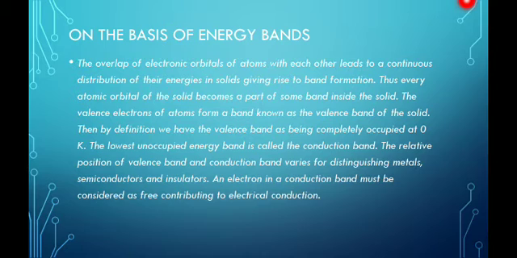It is completely occupied at 0 degree Kelvin. The lowest unoccupied energy band is called the conduction band, and the relative position of valence band and conduction band varies for distinguishing metals, semiconductors and insulators. Meaning in metals there are different positions of valence band and conduction band, for semiconductors the positions are different, and for insulators the positions are again different. So an electron in the conduction band must be considered as free, contributing to electrical conduction.